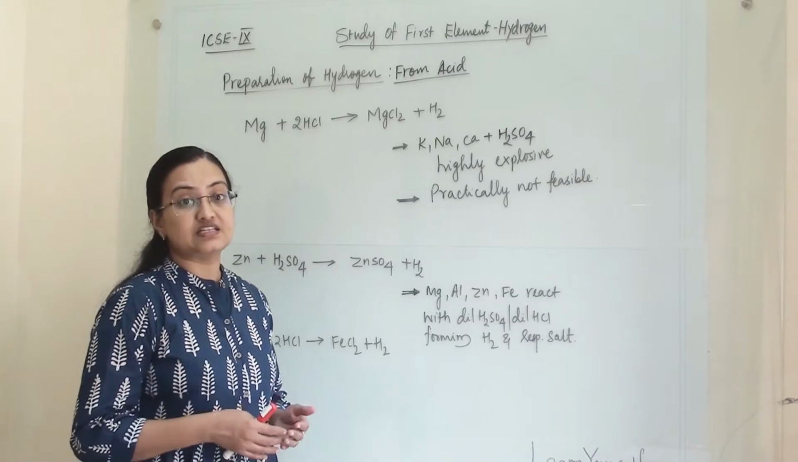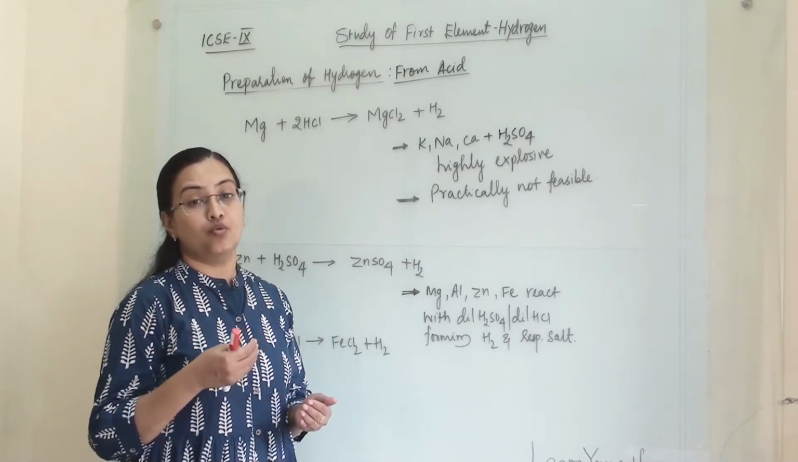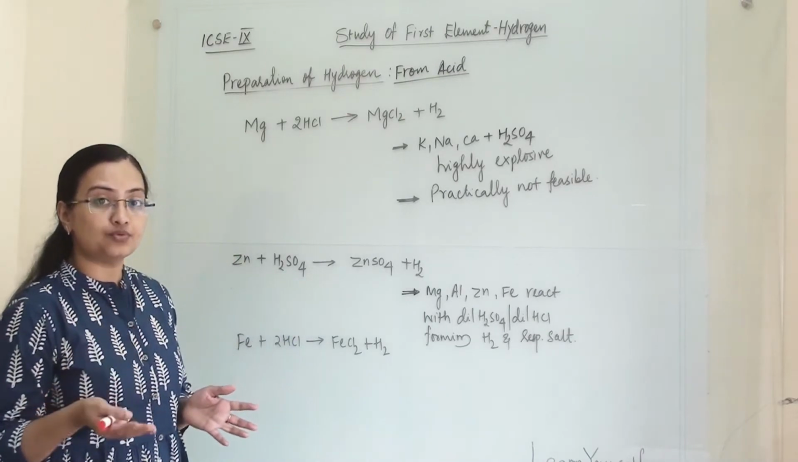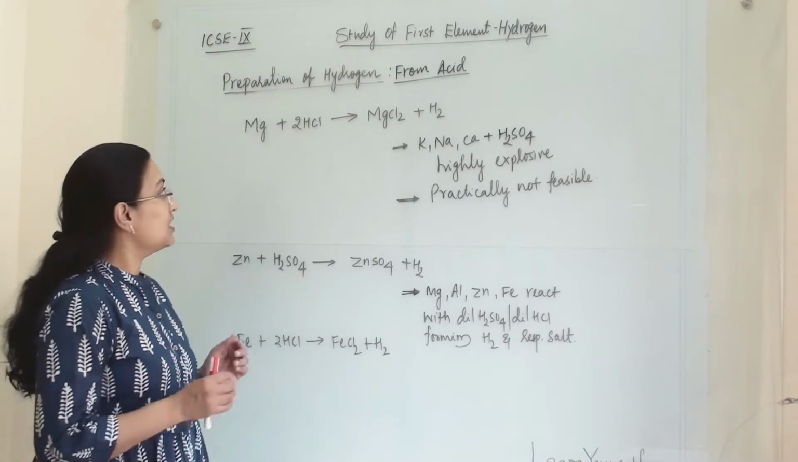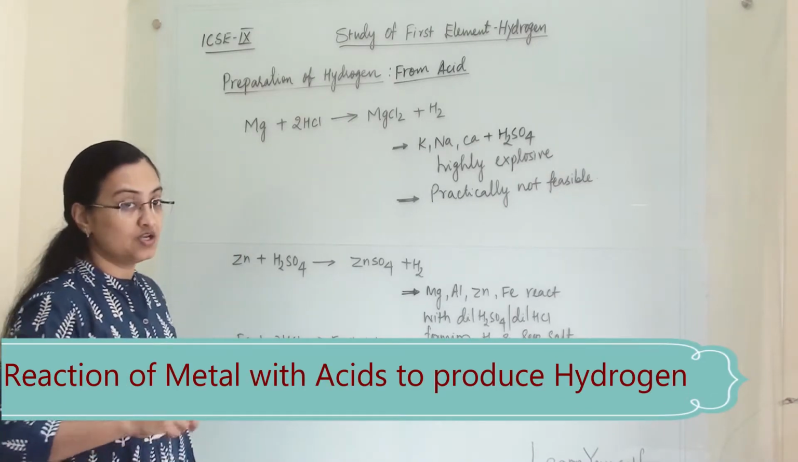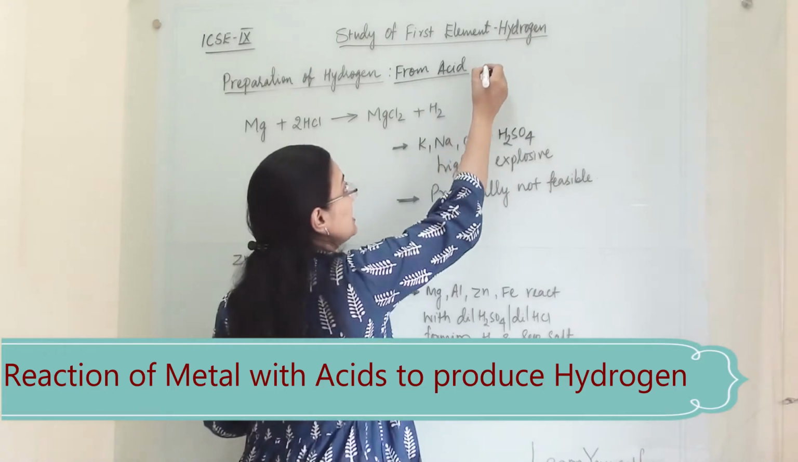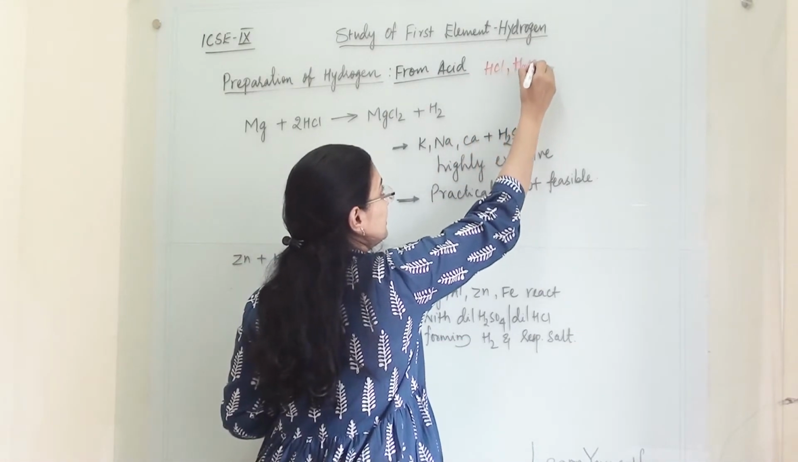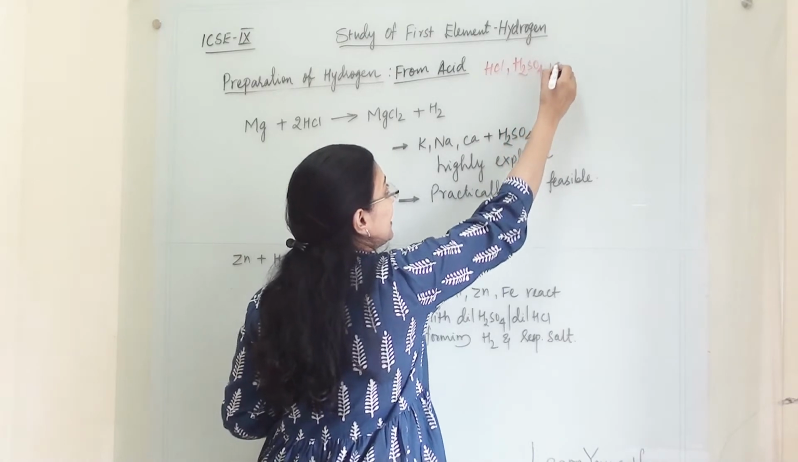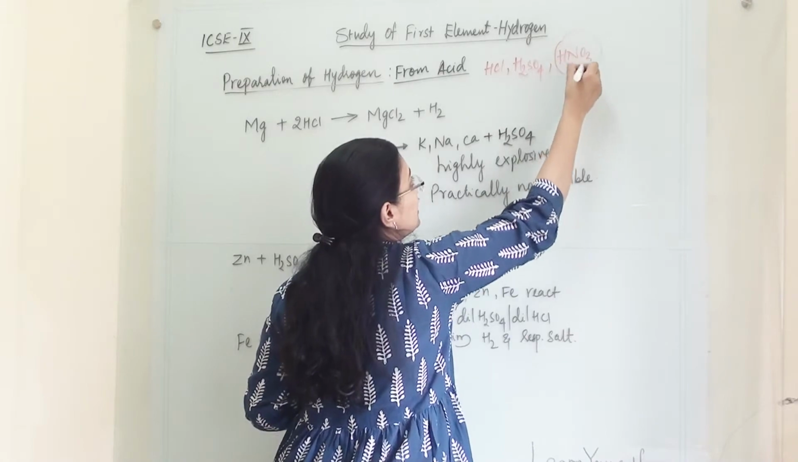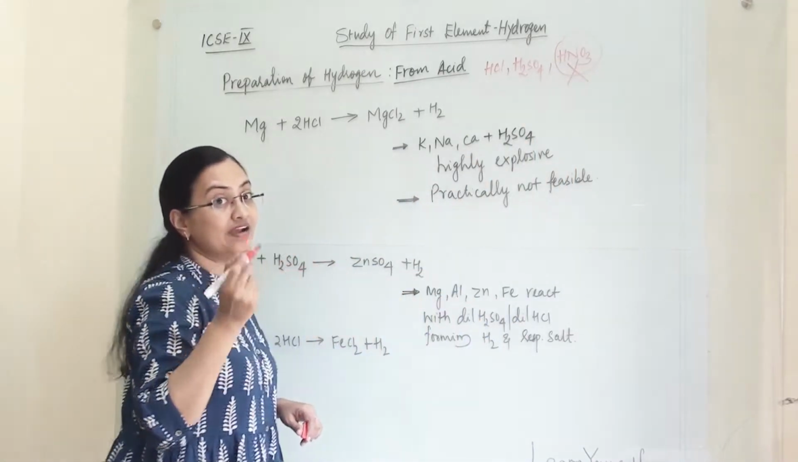Earlier we have discussed the reaction of water with various metals and how we can produce hydrogen from them. Here we are going to discuss the preparation of hydrogen from acid. So we are going to discuss the reaction with HCl, the reaction with dilute H2SO4, and we will discuss that the reaction with HNO3 is not possible and why.